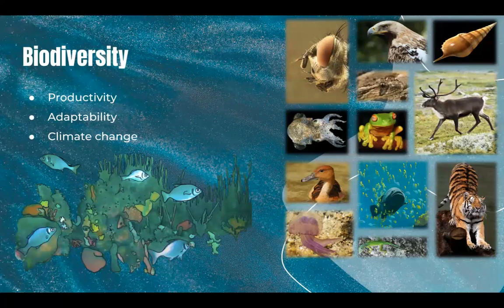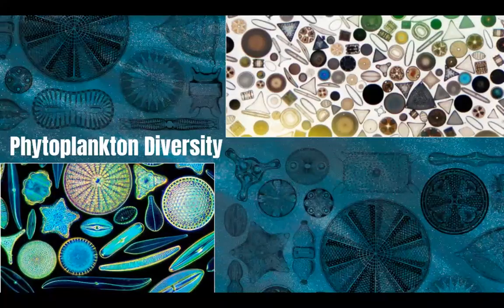Biodiversity is an important factor in all ecosystems. Environments are more productive with higher biodiversity and become more adaptable to changes when species richness is high. The ocean plays a major role in the regulation of the climate. With higher biodiversity comes a more productive marine ecosystem that is better at moderating the climate.